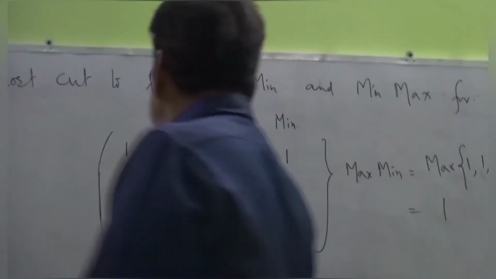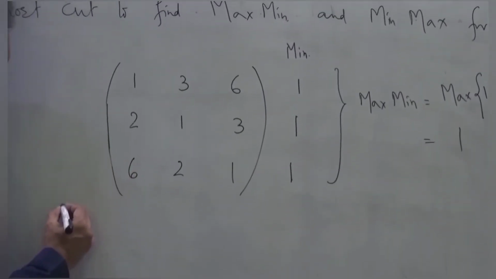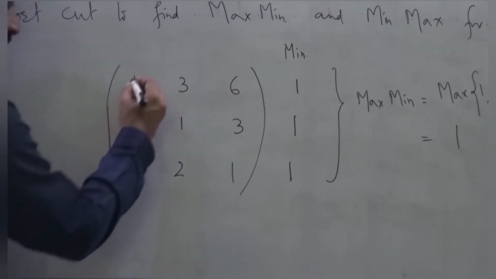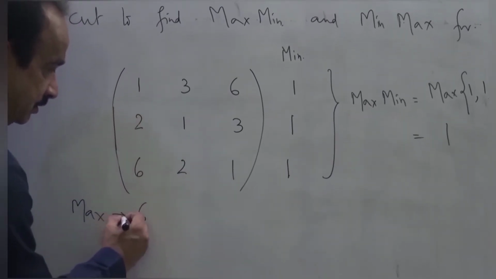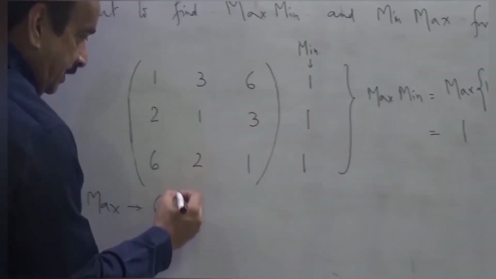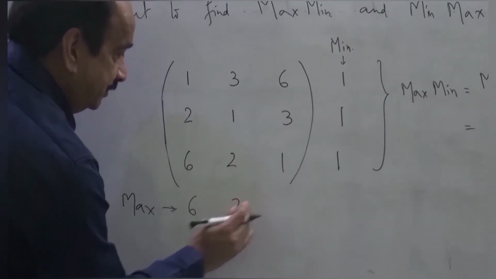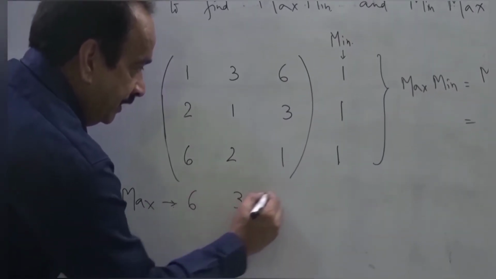And likewise, we find the maximum in the columns: it is 6 here, and 2 here, 3 here, sorry, and 6 here.